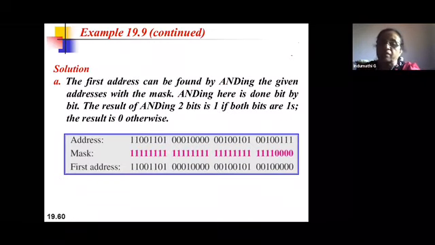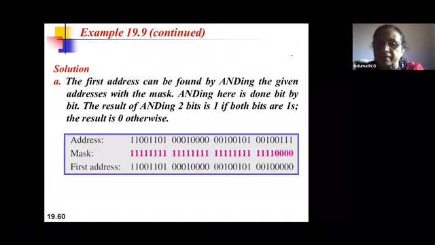Okay, the second method, what does it do? The first method is: you take the address given in the example, convert it into binary and then, depending on the mask value n, make the 32 minus n rightmost bits 0 to give the first address, make the 32 minus n rightmost bits ones to give the last address, and 2 to the power of 32 minus n gives the number of addresses.